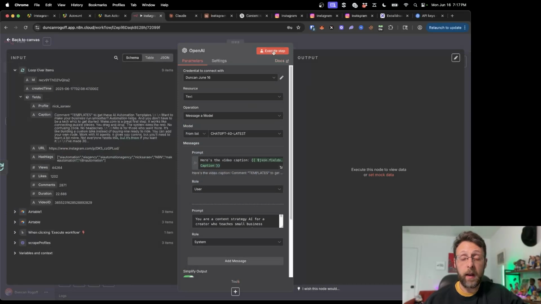And I'm just going to go ahead and click execute step. And what's cool about this is we actually have these 9 items over here. And so it's actually going to go through and it should generate new ideas for us for each of the 9 items. And then at the end, we could actually update the Airtable records to include the new ideas for content. This will take a little bit of time, depending on how many items that you have. So you just have to be a little bit patient. So I'm going to cut and I'll come back once this is finished.